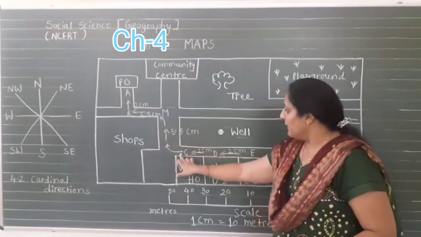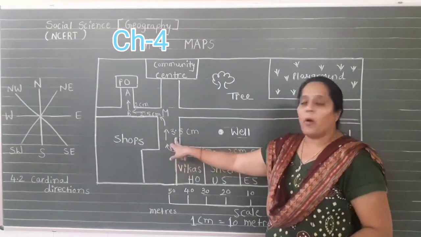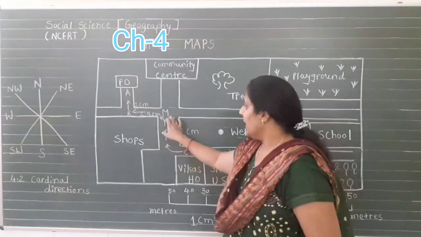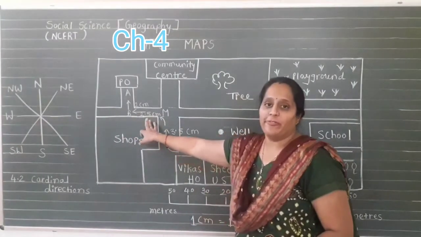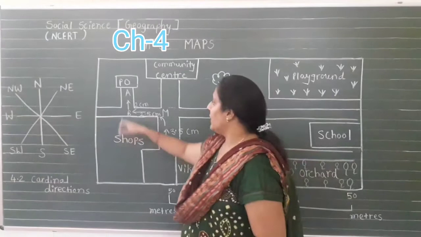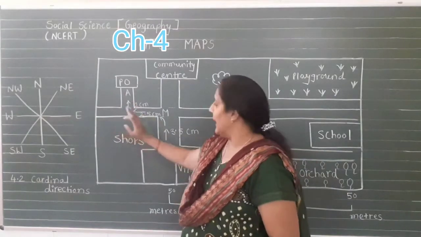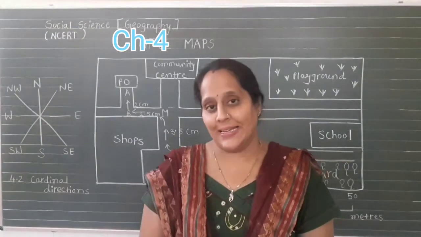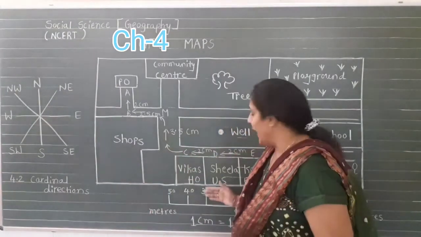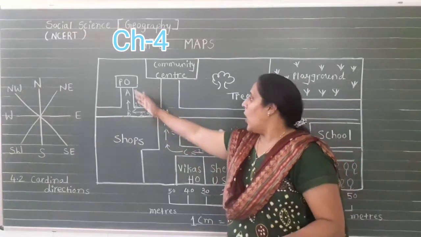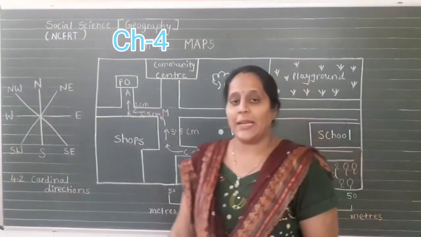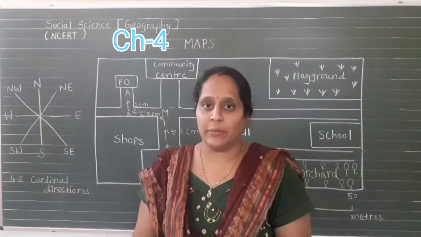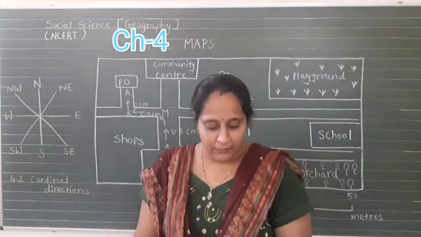Then the distance from M to C is 3.5 centimeter. We measure with a scale. Then M to B is 2.5 centimeter. And the distance from E to B is 2 centimeter. So in this way the total is 12 centimeter. So we add all these numbers. So the measure from the post office to Karim's house is a total of 12 centimeter, meaning 120 meters.